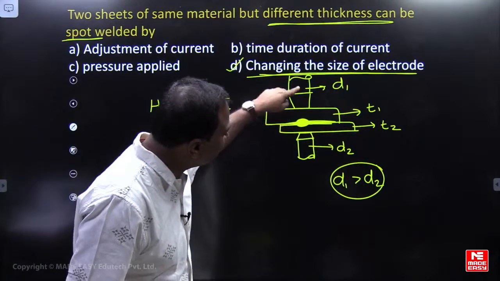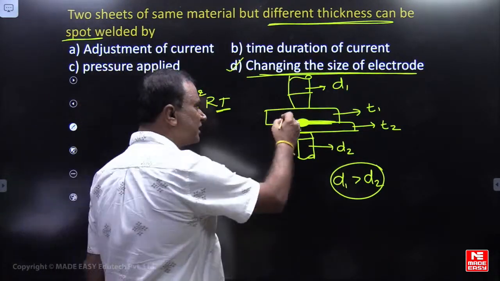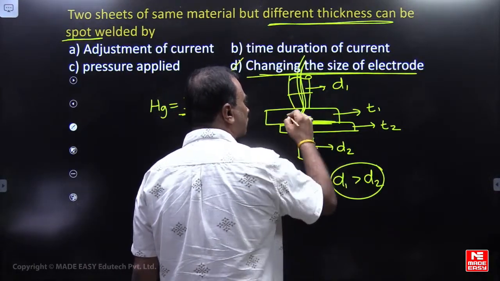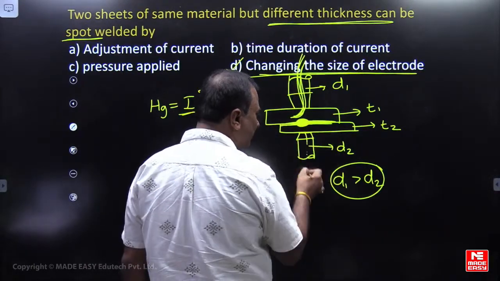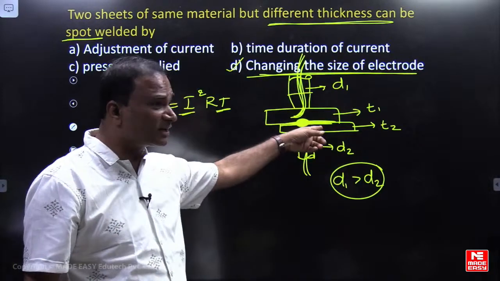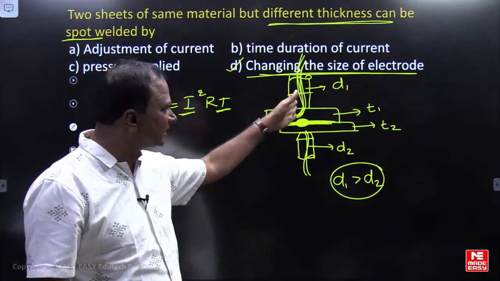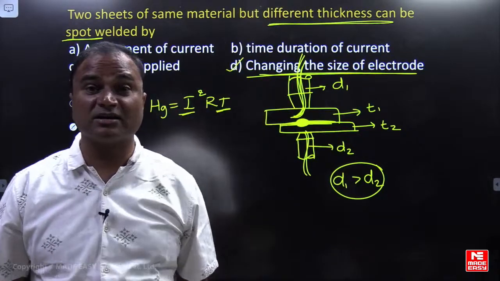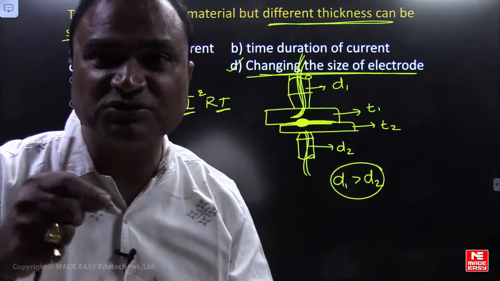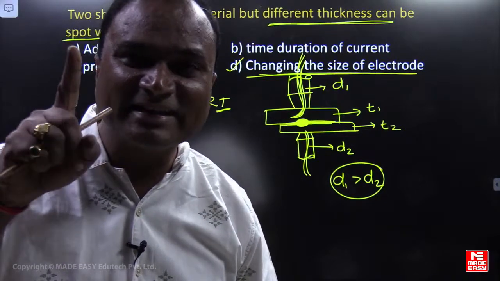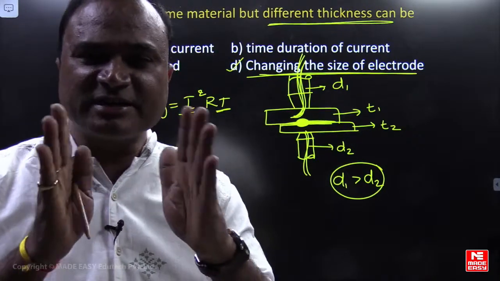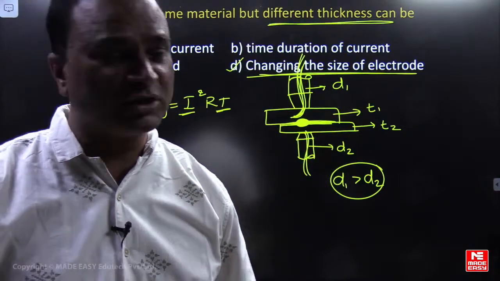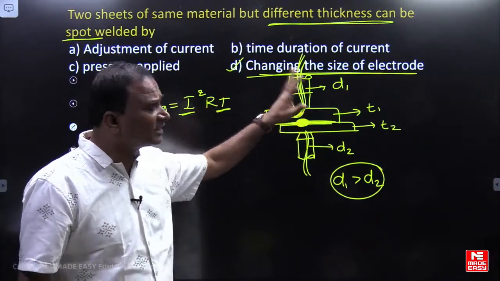Now I want to increase the heat transfer at higher thickness. To increase the heat transfer at higher thickness, if you provide more diameter of the electrode, more heat transfer is there. Here heat transfer is already more with respect to thickness, even if you provide a small diameter. By increasing the diameter here, we can increase the heat transfer rate so that uniform joint formation is there. It is in case of resistance welding. If different thicknesses are there, we have to change the diameter of the electrode. Provide a large diameter of the electrode at higher thickness of the workpiece.